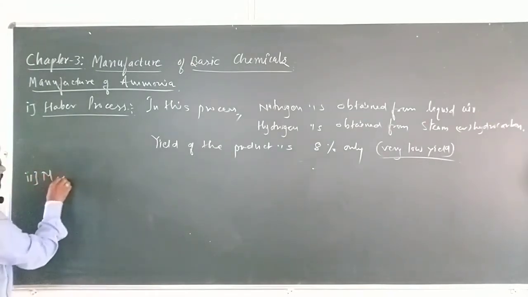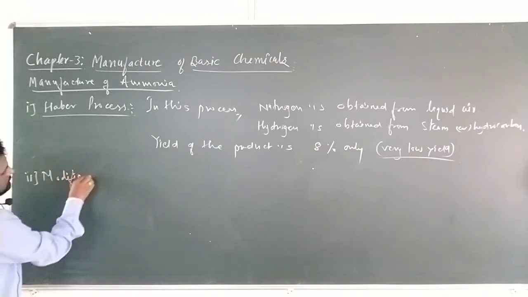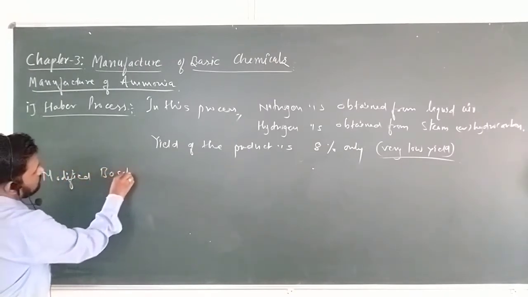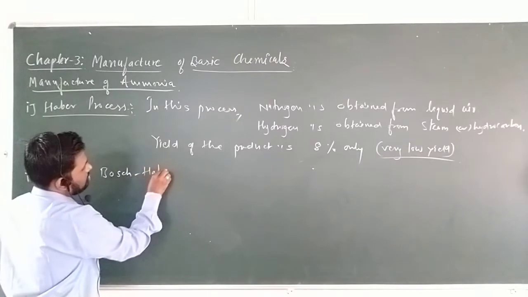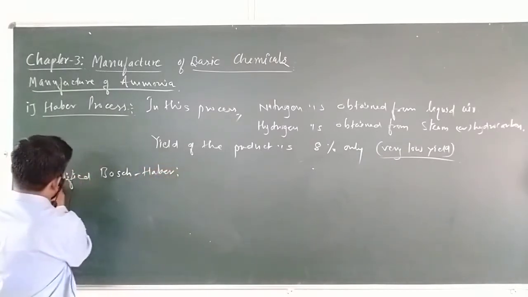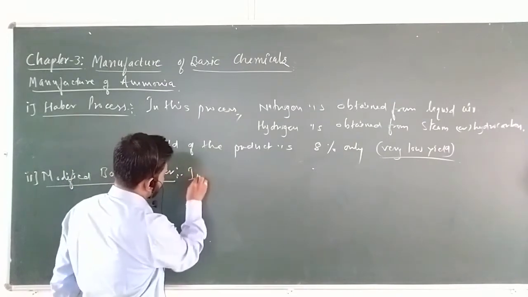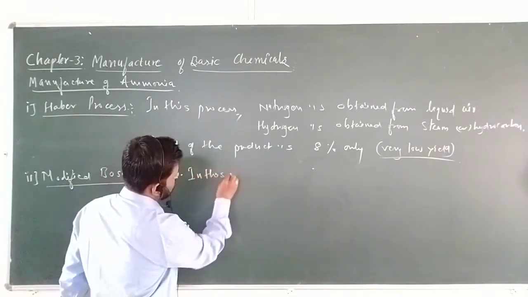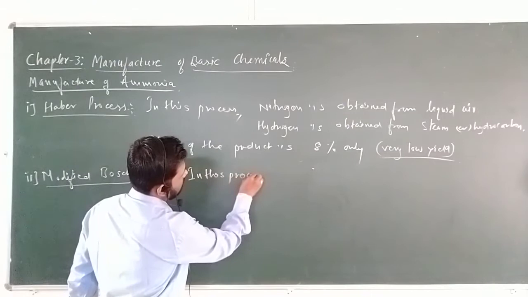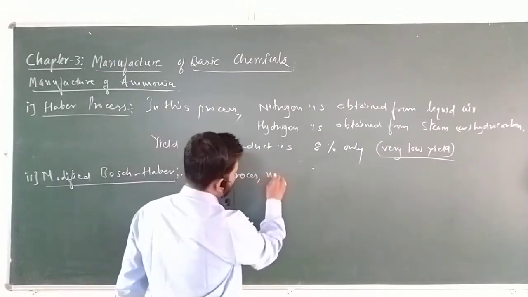The second one is the modified Bosch-Haber. What is this modified Bosch-Haber? In this process, this is very important. In this process, nitrogen is obtained.